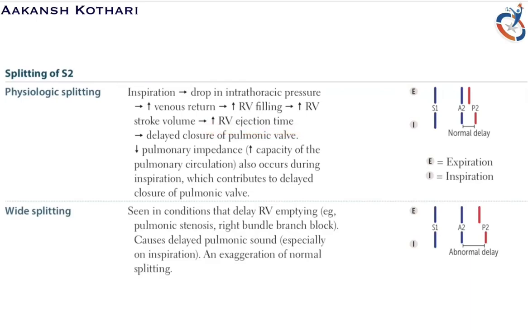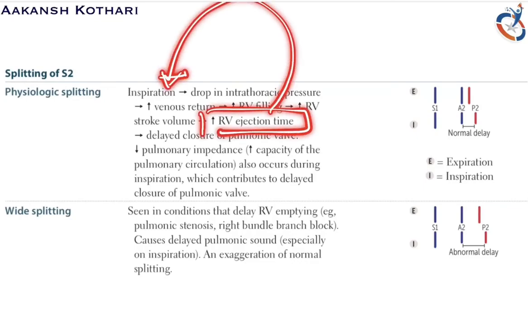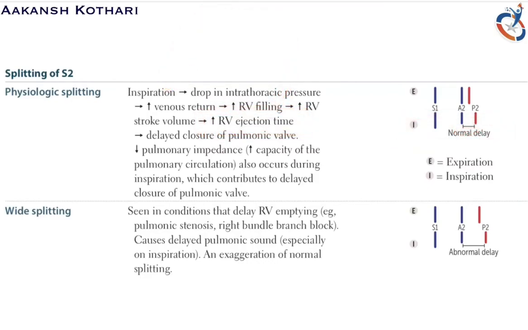Is it clear? Now, due to the increase in the right ventricular ejection time during inspiration, there is a normal delay during inspiration, because the pulmonary valve closes a little later as compared to the aortic valve during expiration. Is it clear? Now, there is decrease in the pulmonary impedance.